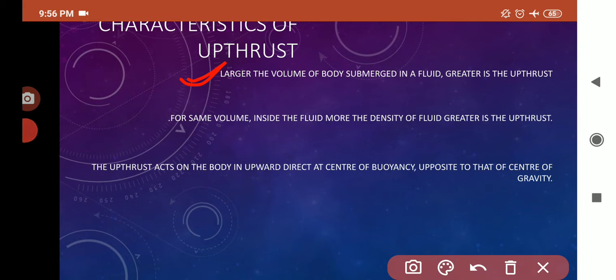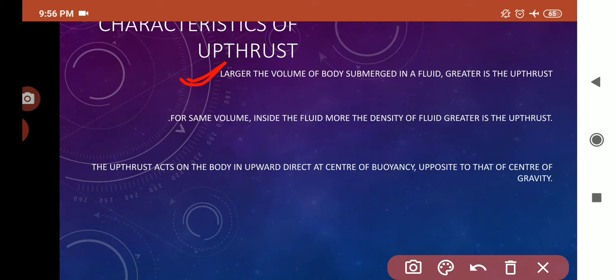The first point here is: the larger the volume of the body submerged in a fluid, the greater is the upthrust. In our previous video, I discussed the two factors on which the buoyant force depends, and the very first factor was volume. If a body is placed in a liquid, the force acting on the body depends on its volume.